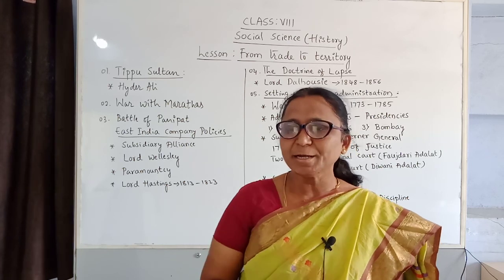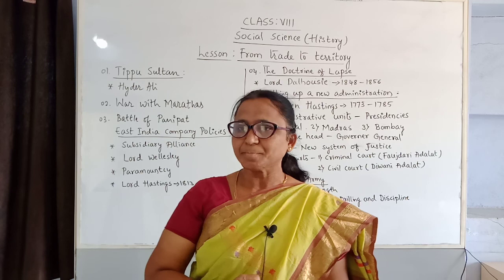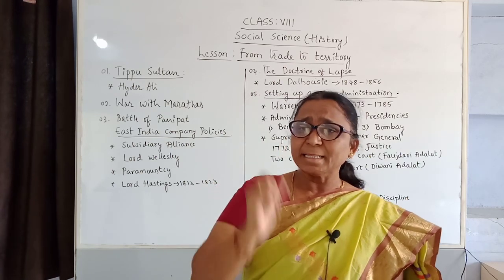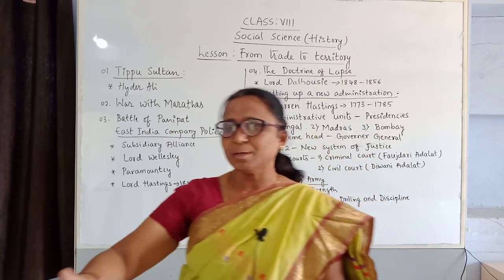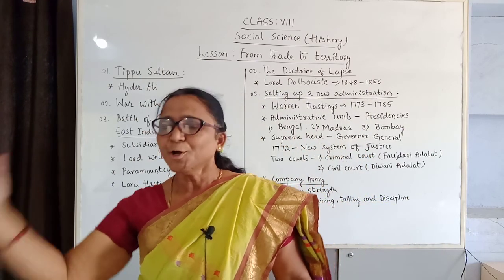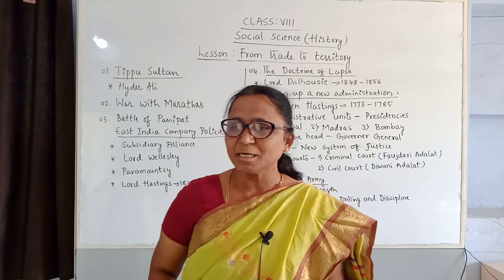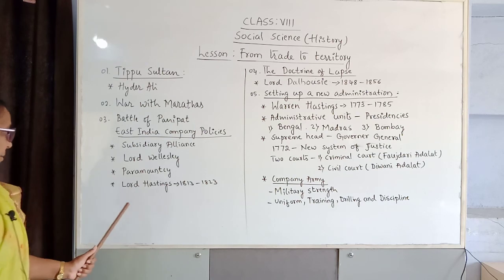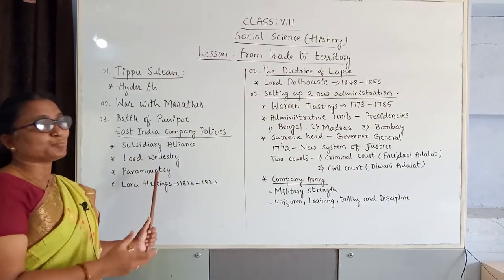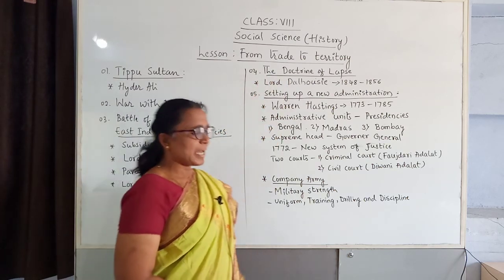They control the areas. They control the revenues. They control the sources. They control the lands. And if they are not paying the taxes, the land is transferred to the British. The East India Company became dominating throughout India. He introduced this policy. And the next policy is the Doctrine of Lapse.